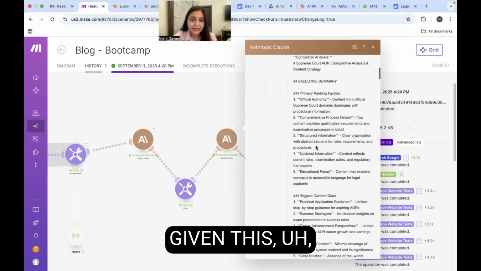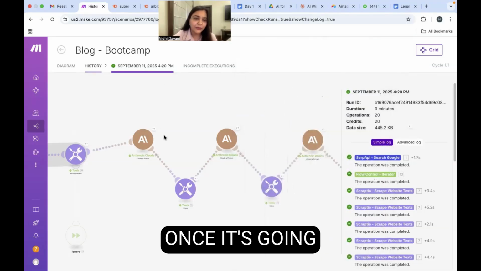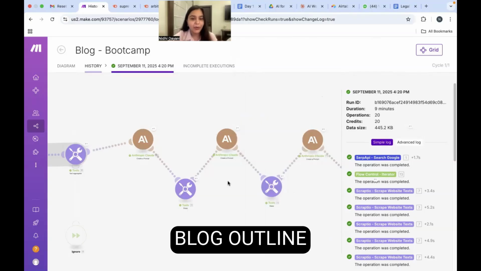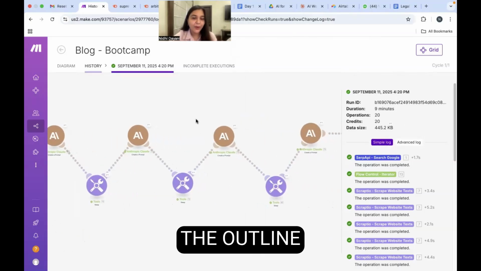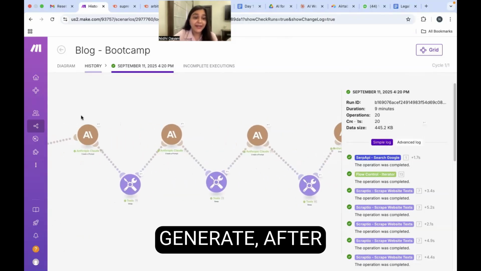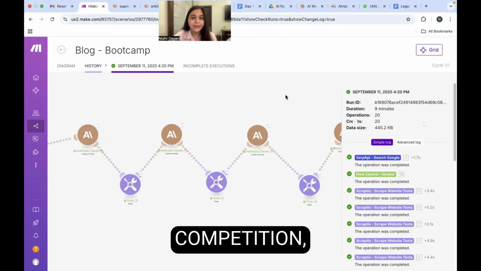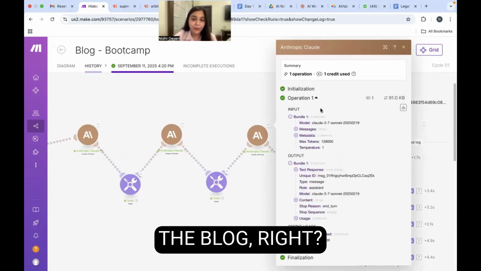So I have given this instruction, and once it analyzes the competition, it will create a blog outline for me. Now, once I have the outline generated after analysis of all competition, I want to be able to write the blog.